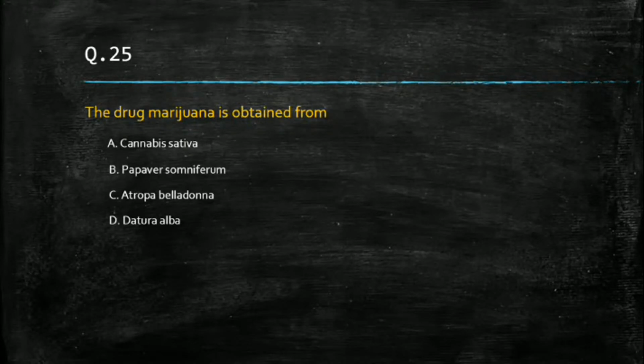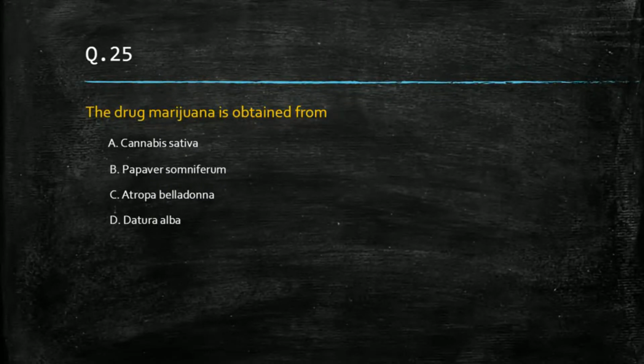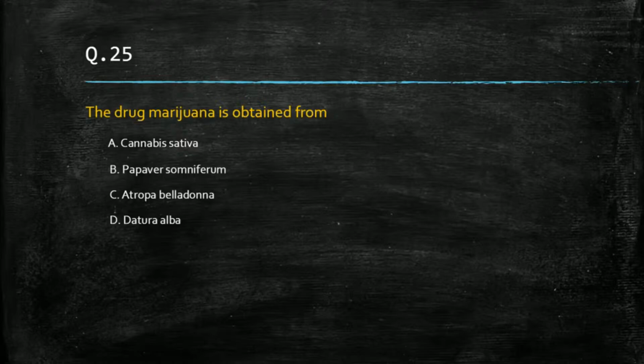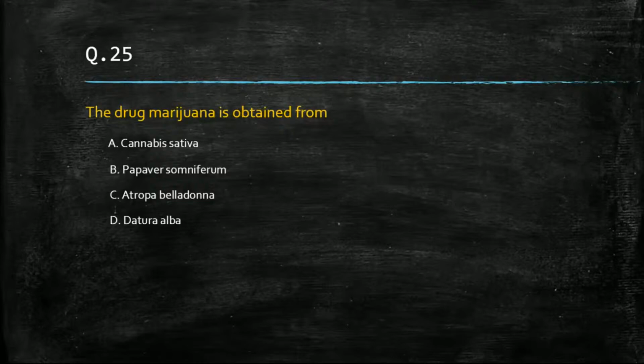The drug marijuana is obtained from which plant? Marijuana means what? Cannabis sativa, Papaver somniferum, Atropa belladonna, and Datura alba. Datura alba is not the correct answer. These are the different plants from which we extract different drugs, right? So what will be the correct answer? Marijuana leaves. It is very famous. You might have heard about it, right? This is the 25th, the last question of this PDF. So we'll see what is the correct answer.